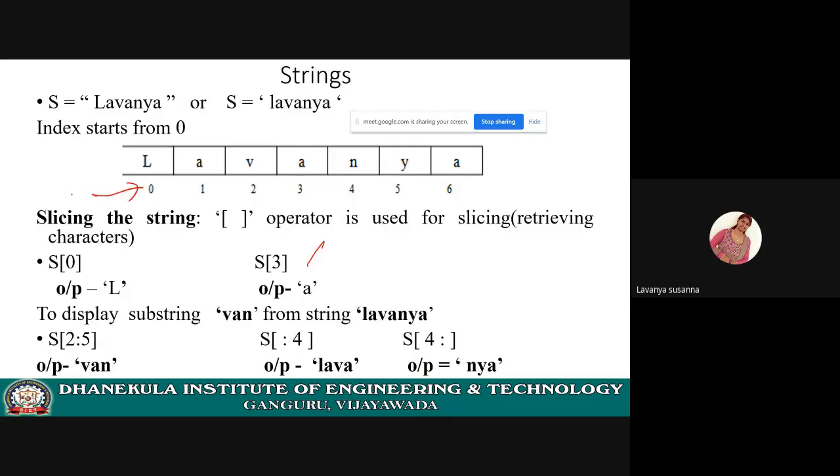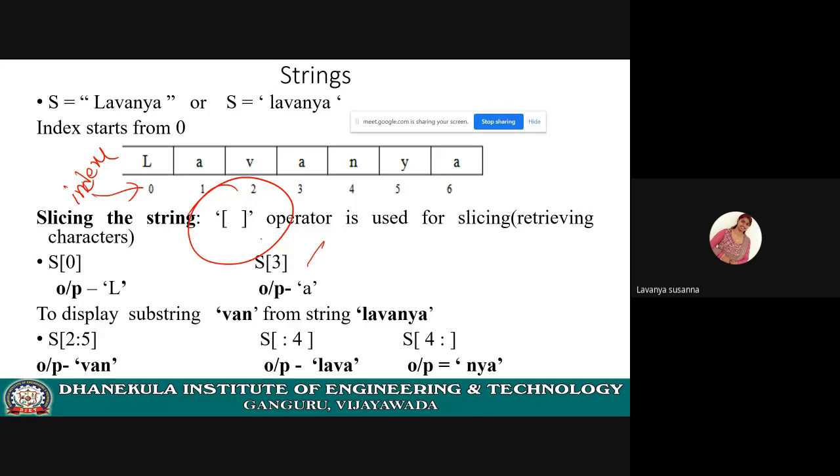See, these are indexes. L occupies 0th index, A occupies first index, B occupies second index, and so on. Now, if you want to access these individual characters, L, A, V, A, N, Y, A, you need to use the subscript operator, open square bracket and close square bracket. Now I want to access L.